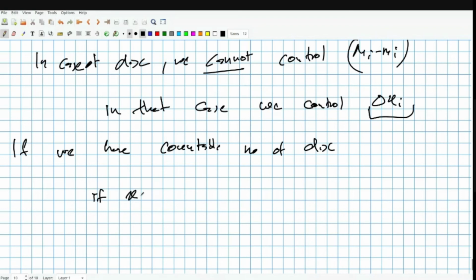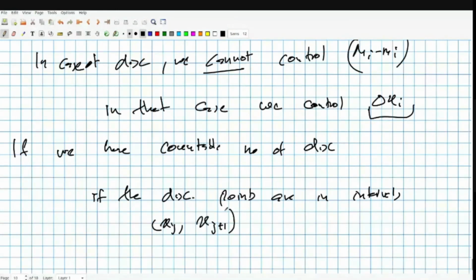If the discontinuity points are in intervals, let's say xj comma xj plus 1, we are assuming the partition is such that the discontinuous points are interior points of the interval, not endpoints.